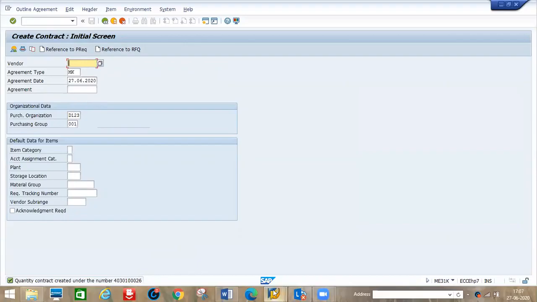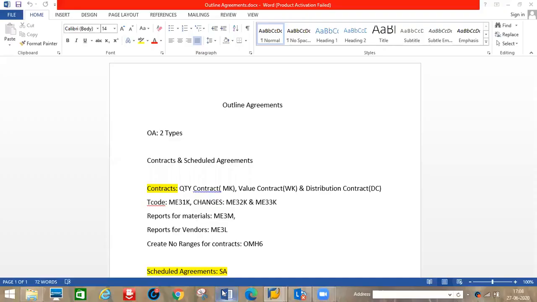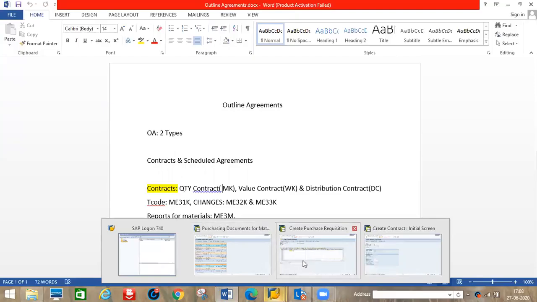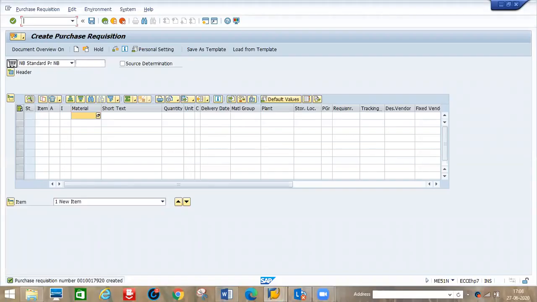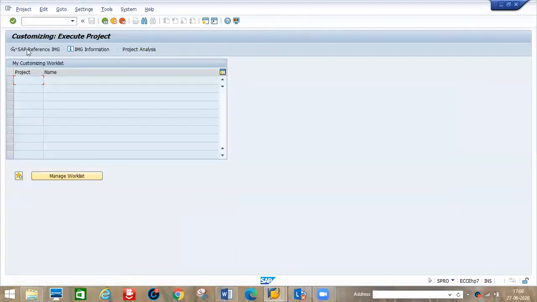Okay, now we'll see document type creation. MK is the standard. If the client doesn't want to use the standard MK, WK, DC, we can create our own document types, plus create number ranges, and our own document types will come. Let's go to the SPRO screen. Reference IMG.